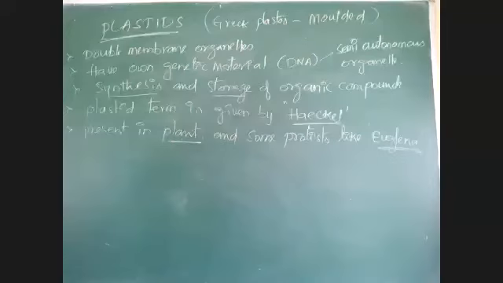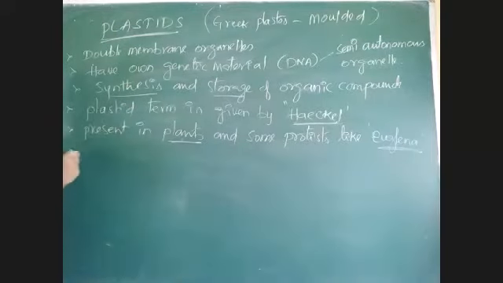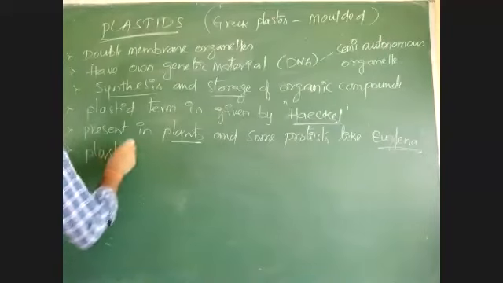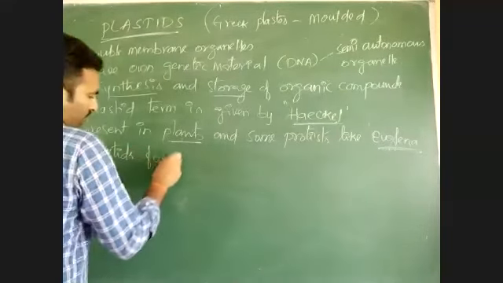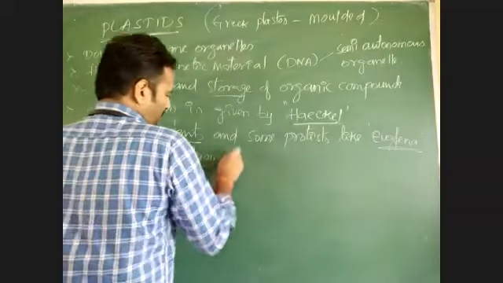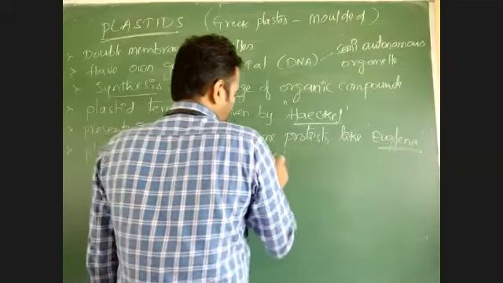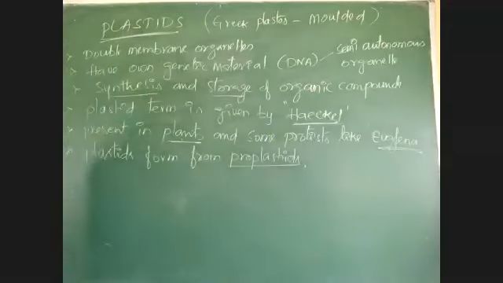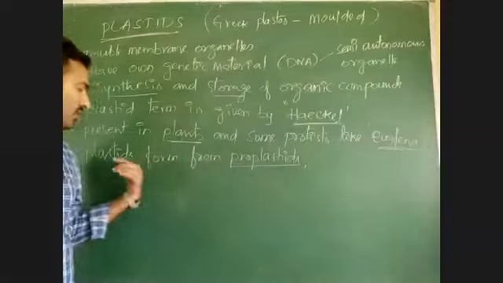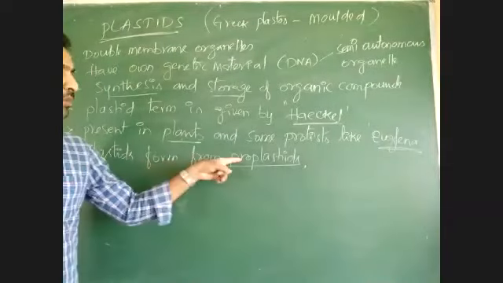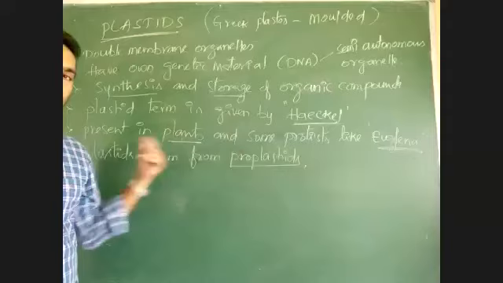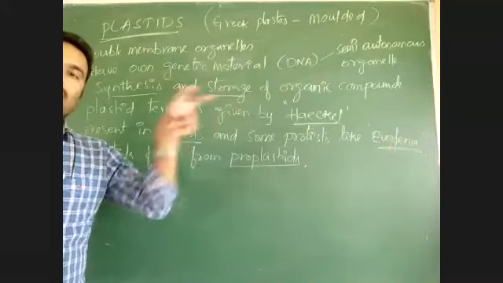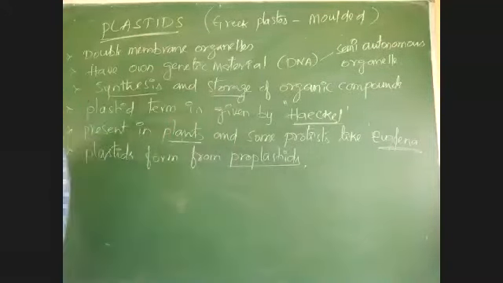Plastids are made from some other structures called proplastids. Plastids form from proplastids. Proplastids are precursors, which means proplastids form into plastids. Precursor means the existing material which is responsible for the formation of another one.